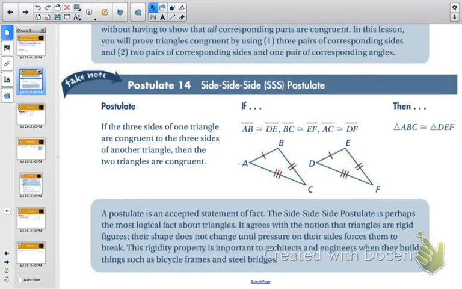Okay. So it says a postulate is an accepted statement of fact. The side-side-side postulate is perhaps the most logical fact about triangles, because if all three sides are the same, then the triangles are considered the same. It agrees with the notion that triangles are rigid figures, remember rigid motions. Their shape does not change until pressure on their sides forces them to break. So until you change the angle, the sides won't change. This rigidity property is important to architects and engineers when they build things such as bicycle frames and steel bridges.